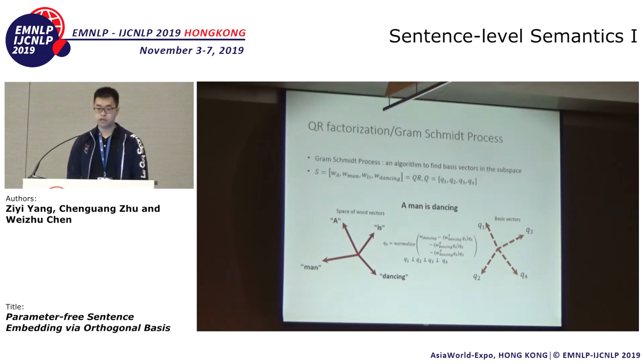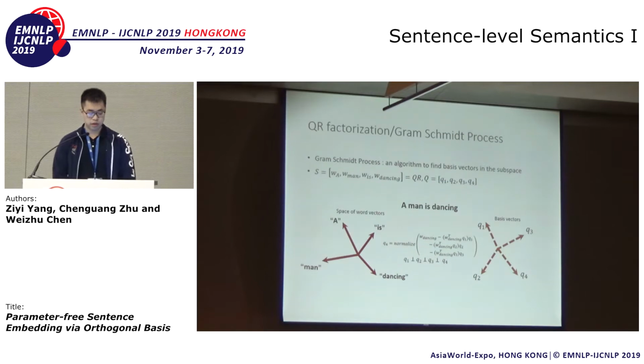The above process is also known as the Gram-Schmidt process, which is an algorithm to compute a set of basis vectors in the subspace. And this Gram-Schmidt process can be conveniently rewritten in a matrix factorization form. Say we write a matrix S, where the ith column of S is the ith word vector of the sentence.